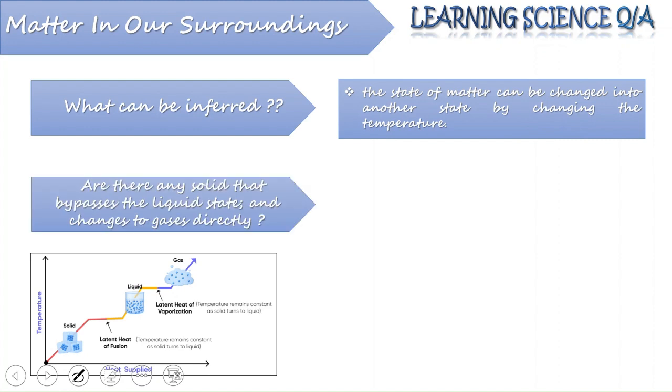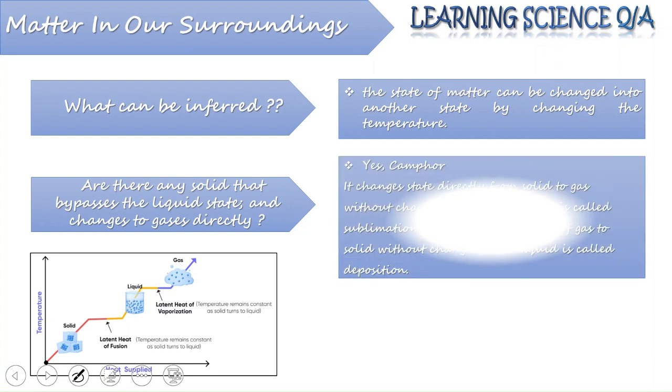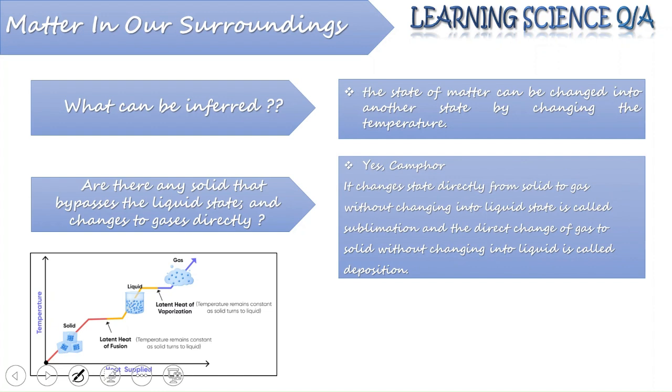Then, are there any solids that bypass the liquid state while being heated and change directly into gas? We have seen a clear sequence that a solid upon heating gets converted into liquid, and a liquid upon heating is getting converted into gas. So, are there any solids that do not undergo liquid state and are directly converted into gas? One example we have is camphor. There are other examples also, like dry ice.